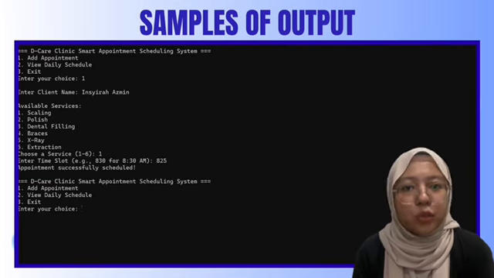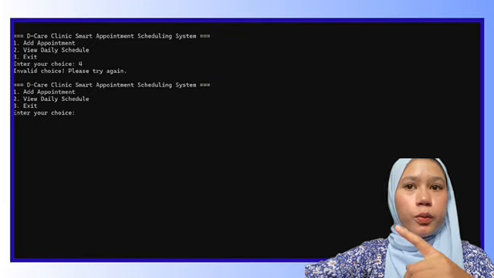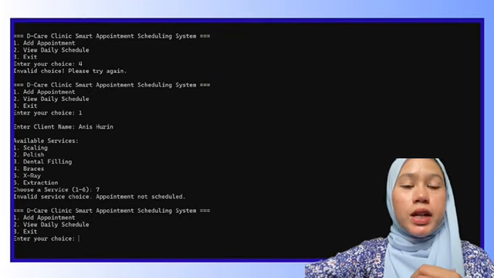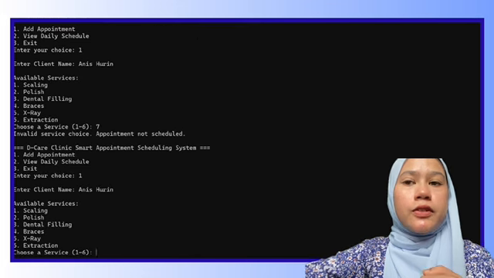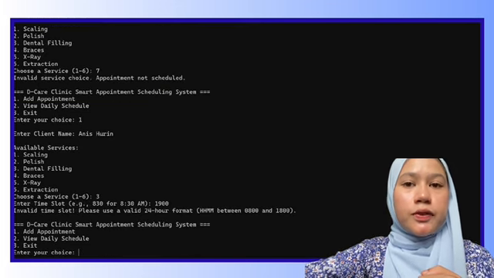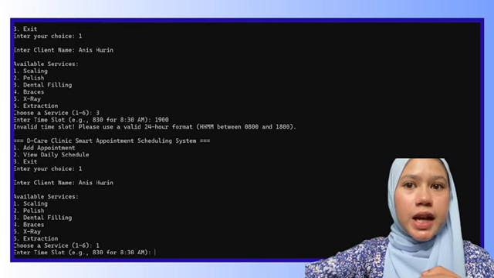If the client enters choice number 2, it will display the appointment that the client has made. The user needs to enter their choice by selecting a number from 1 to 3. If the user enters the number 4, it will be considered invalid, and they must try again by entering a valid number such as 1. After choosing a valid option, the user will see a list of available services numbered from 1 to 6. If the user enters an invalid number, such as 7, they will need to restart the entire process from the beginning and choose a valid option.